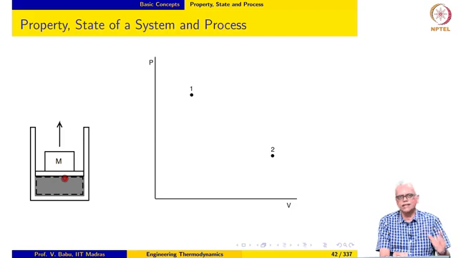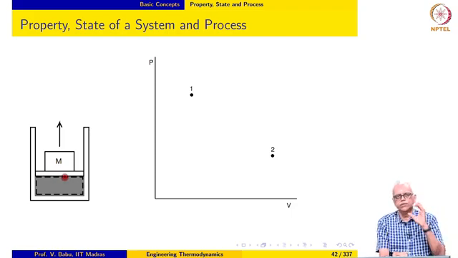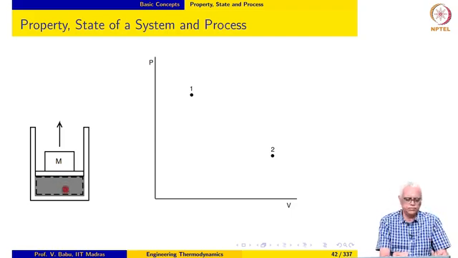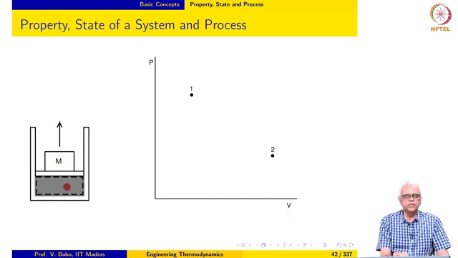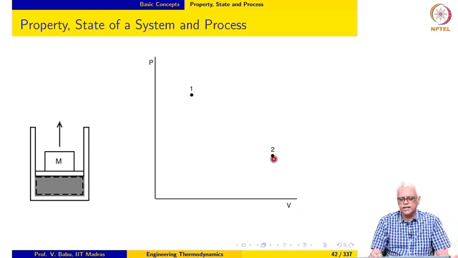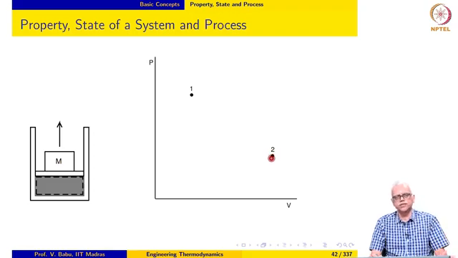So, I cannot arrive at a value for pressure, or volume maybe, at every instant we may be able to measure, but pressure we will not be able to measure without ambiguity. So, none of the intermediate states are known. All I can say is that the system was initially at state 1, which is an equilibrium state, and it is finally at state 2, which is another equilibrium state, and the process can be anything.